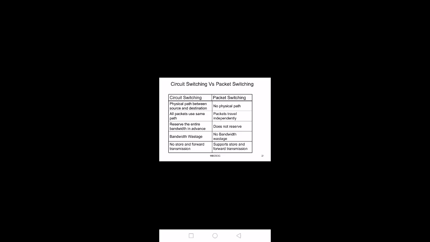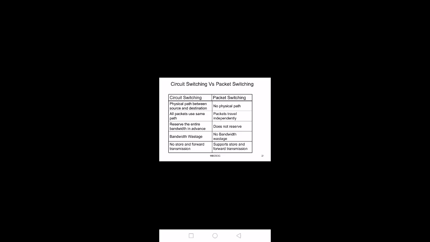And coming to the differences between circuit switching and packet switching, we will first discuss the differences or comparison between circuit switching and packet switching. Then we will discuss the comparison between three types of switching: circuit switching, packet switching, and message switching.